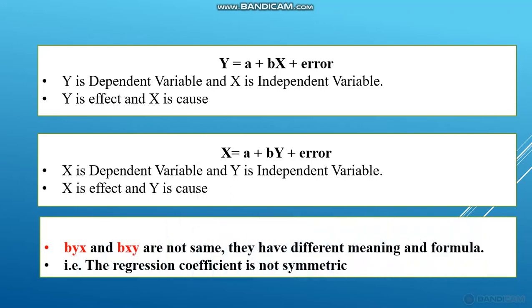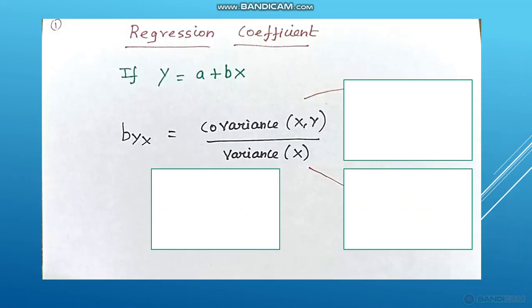So the regression coefficients byx and bxy are not the same. The formulas for these two regression coefficients are not the same, so the regression coefficient is not symmetric. Not symmetric means byx is not equal to bxy. Both have different formulas and different meanings. So this is very important: the regression coefficient is not symmetric. And next we'll see the formula of the regression coefficient.